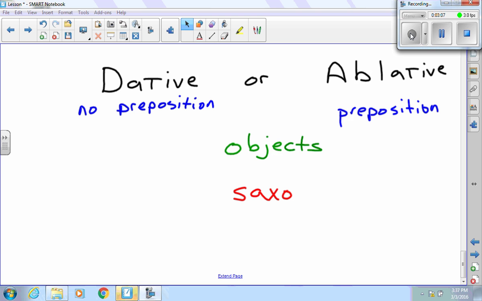Now when we're talking about objects, typically they're going to be ablatives, whether they have a preposition or not. We're normally not going to transfer action to an object. I wouldn't give water to the rock. I guess I could, but that would not be typical. Normally it will be ablative. It could be an ablative of means. I hit him with a rock. It could be an ablative with a preposition. I fell on the rock. So with or without a preposition, objects are probably going to be ablative, although they don't have to be.